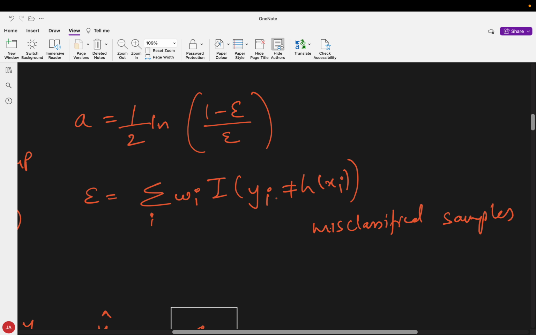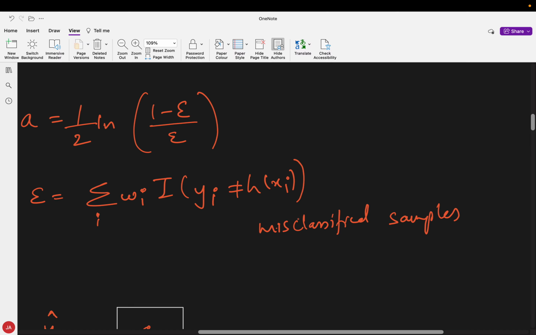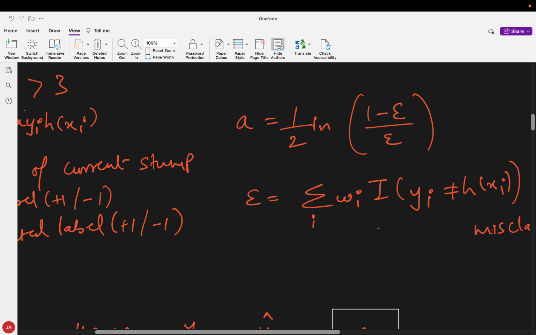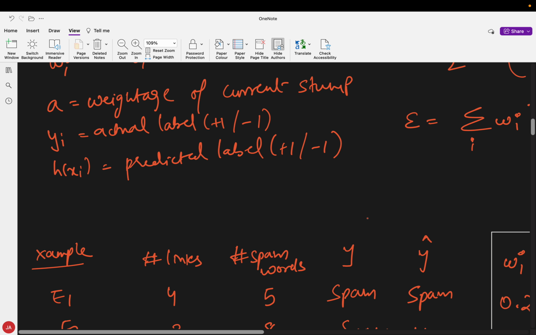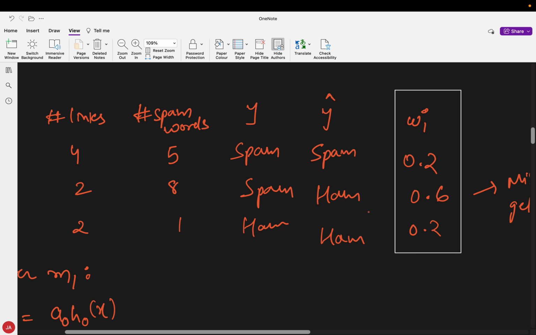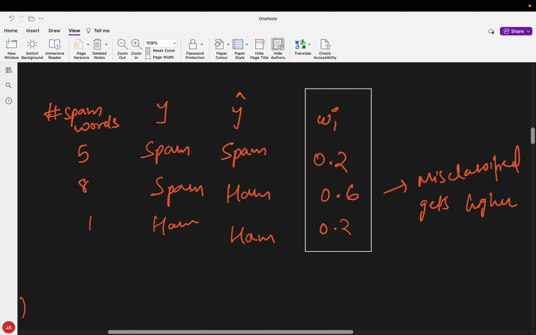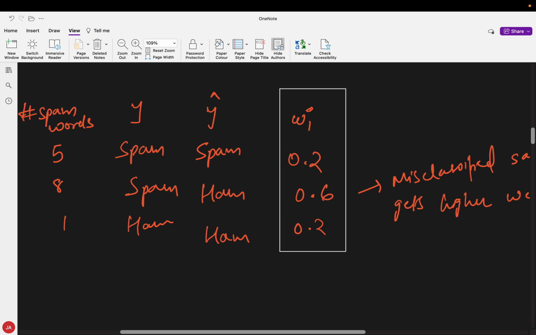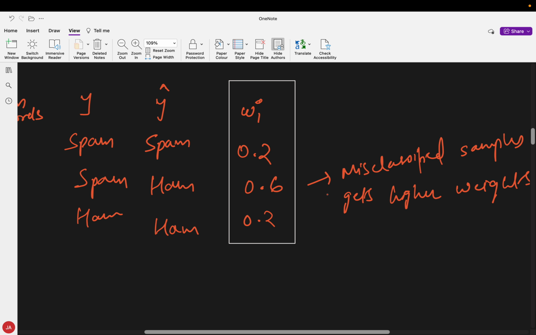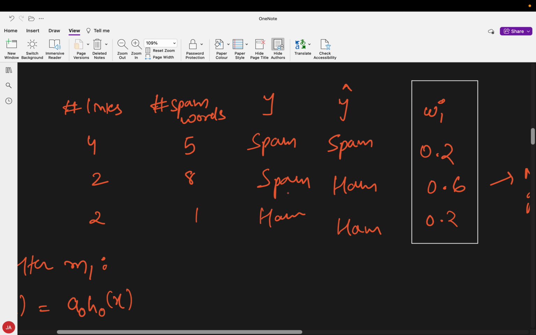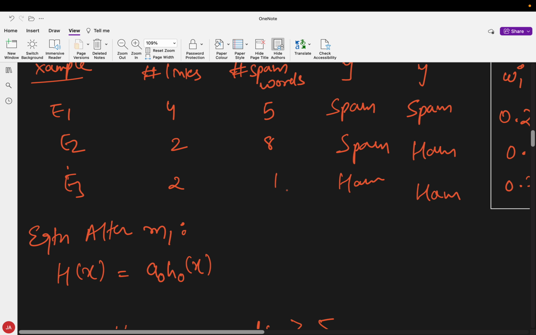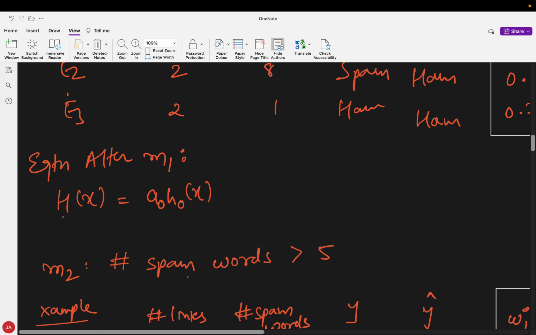Error is calculated based on misclassified samples. So we can observe that for the misclassified sample, spam predicted as ham, we get a higher weightage, and for the correct classifications, the weightage is lower. So my second model, my equation becomes h of x, a0 h0x.